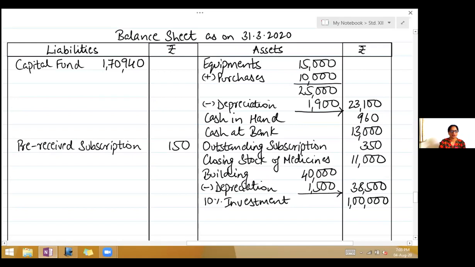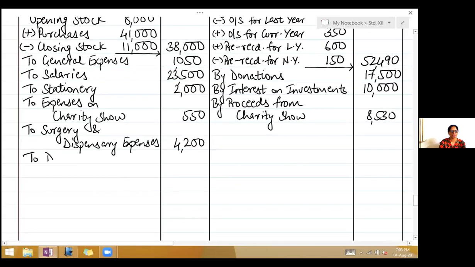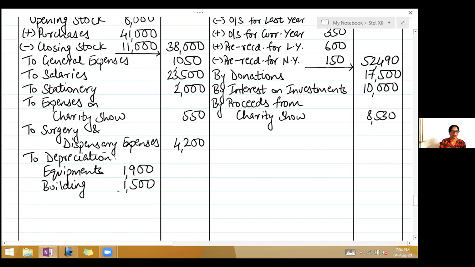First effect is to deduct from the asset. Second effect, you will show it on the expenditure side. So write on the expenditure side, to depreciation, equipments, below that equipments, in a column 1,900, building 1,500, and then take the total to the outer column, that's 3,400. So we have finished with the adjustments.